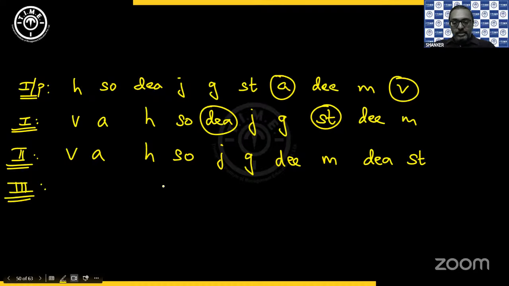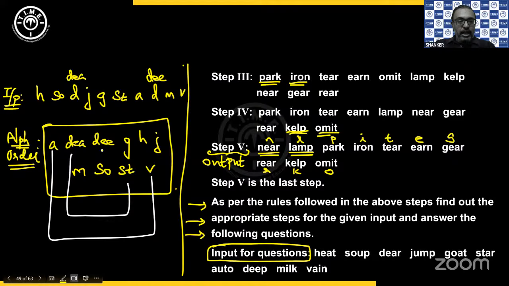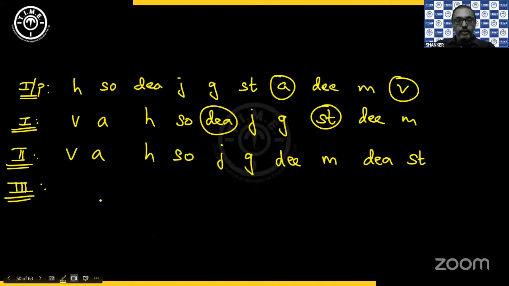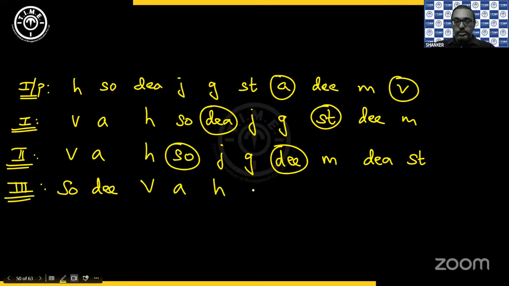Then next. Then we have DEE and SO. We take these 2. Now you write it in the reverse, means you write SO, DEE in the first 2 positions, write everything else as it is. VA, H, J, G, M, DEA, ST.